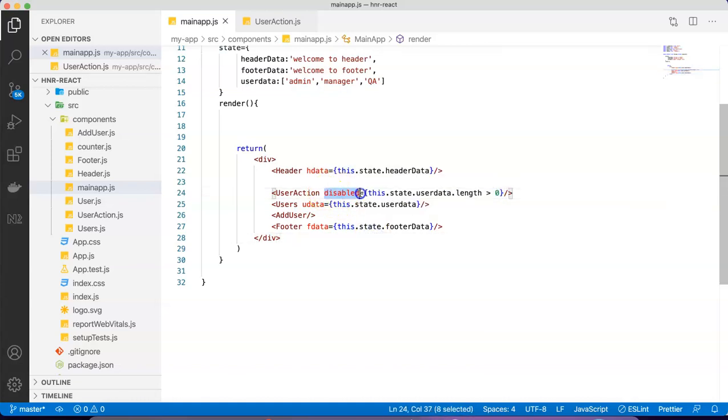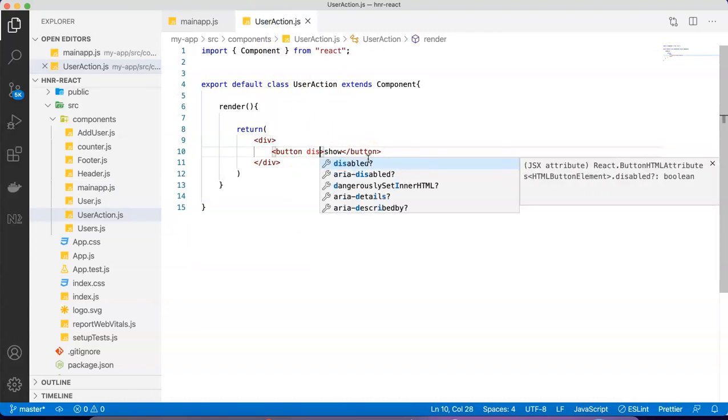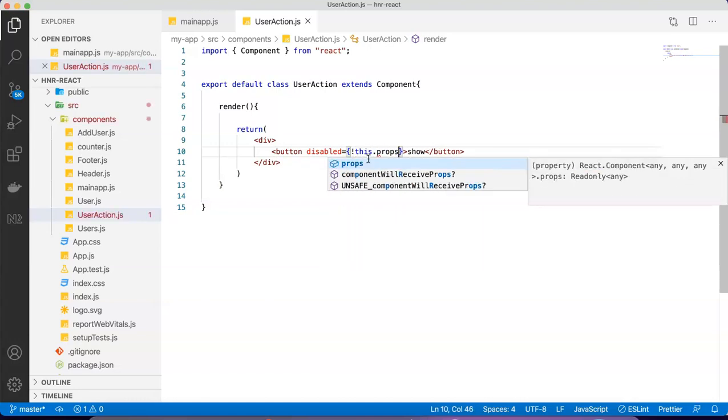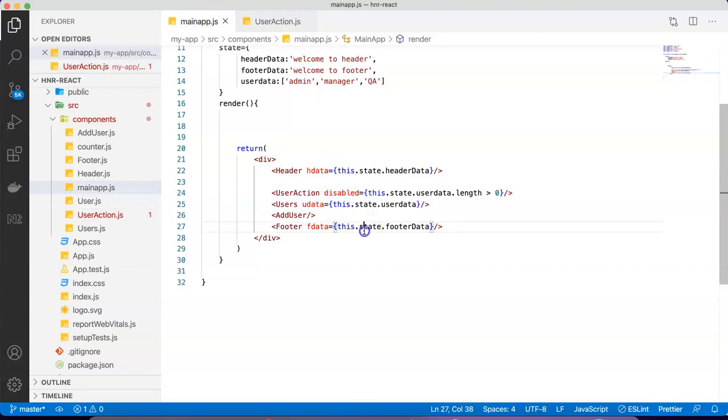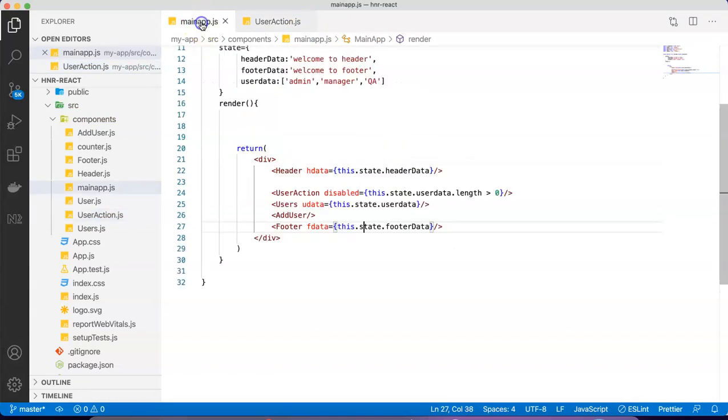So this disabled is just the name, and I would like to pass this value to where? To my user action. Here in my user action, you know that disabled is a property associated with every button. So we are saying disabled equal to, here we are using the exclamation mark, and say this.props. Which property am I passing here? Called disabled. So we are passing it.